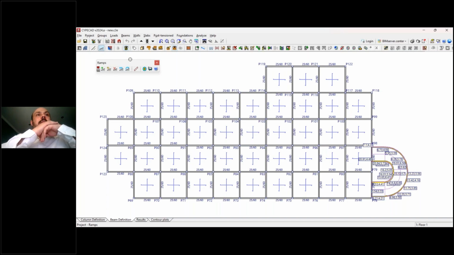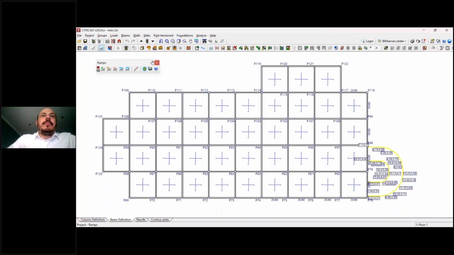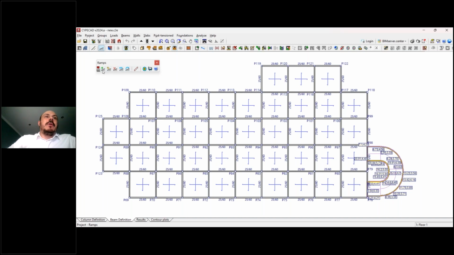Okay, how does it work? Actually, it's quite simple. We have here different options to create a new ramp core. You can edit a ramp core that was created before. You can delete a ramp core. You can also move a ramp core that was previously introduced somewhere in our structure, and rotate it.